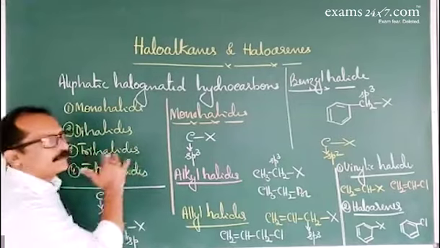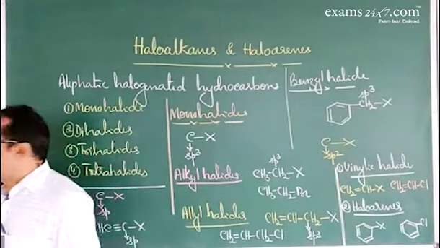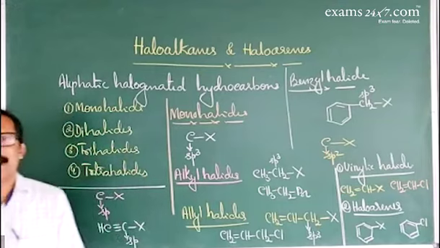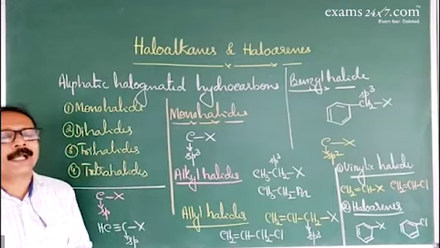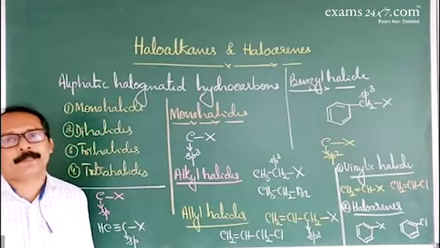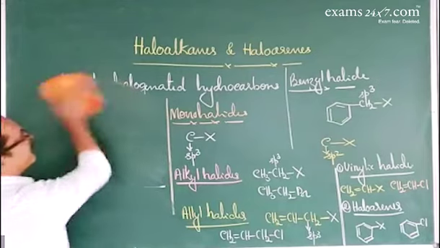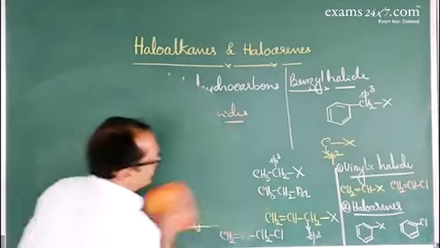In dihalides, there are two halogen atoms. There are two important types of dihalides, geminal dihalides and vicinal dihalides.